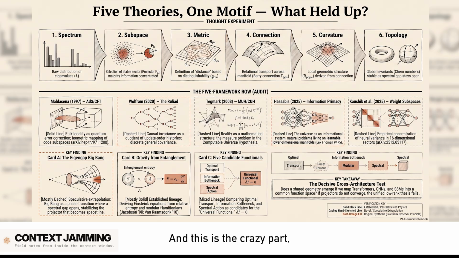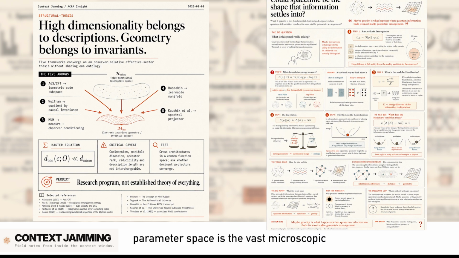And this is the crazy part. Because across these 1,100 models, with billions of parameters, a massive amount of the variance collapsed into 16 or fewer directions. 16 or fewer, yes. I mean, that is wild. They're effectively operating in a tiny 16-dimensional subspace to solve these insanely complex natural tasks. It's a stunning empirical validation of that core motif we talked about. Right. The neural network's parameter space is the vast microscopic possibility space. The optimization process creates an observational bottleneck. And then that 16-dimensional subspace, the stuff before the eigengap, that's the low-dimensional effective geometry. Exactly.